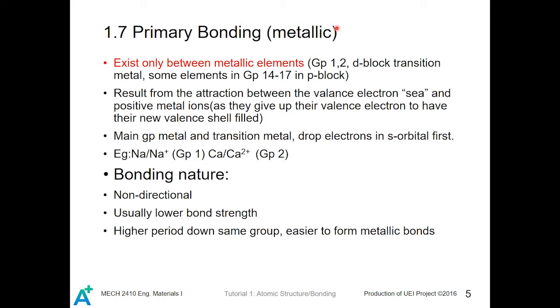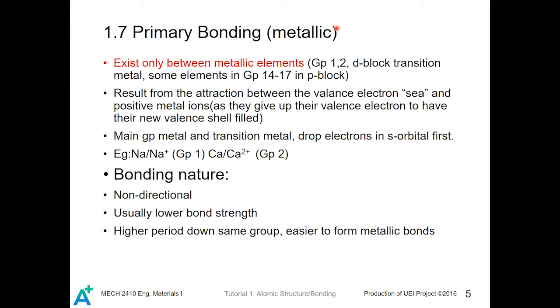Metallic bonds only exist between metallic elements, which are mainly in group 1, 2, and some d-block transition metals, and some elements in group 14 to 17 in the p-block, which result from the attractions between the valence electron sea and positive metal ions.